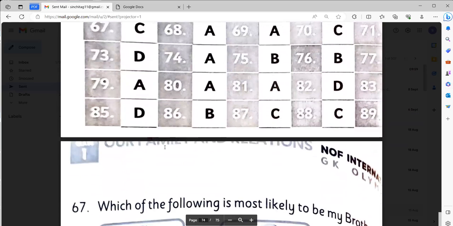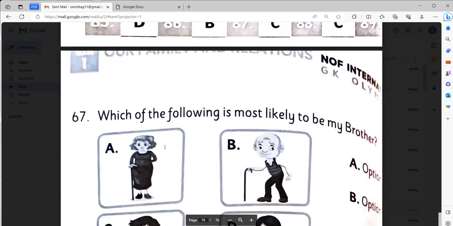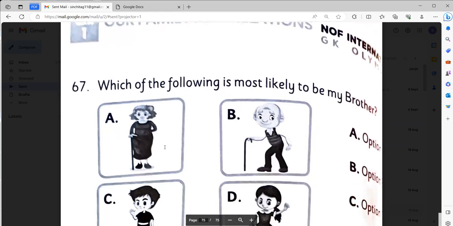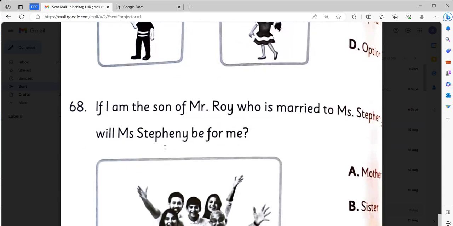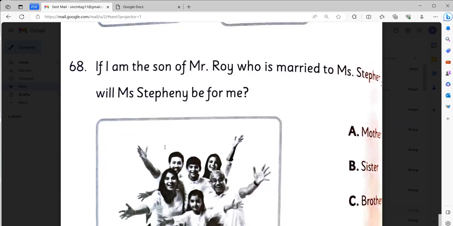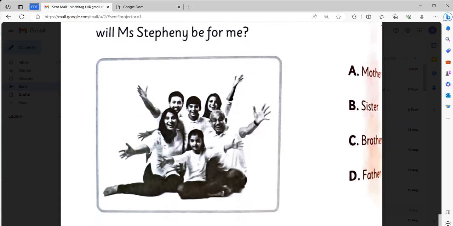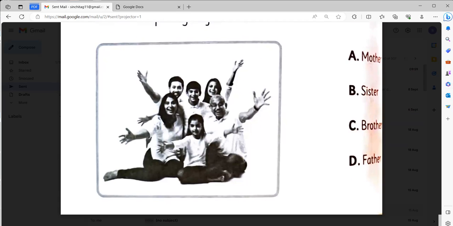That's all. Please, which of the following is most likely to be my brother? It will be option C. If I am the son of Mr. Roy who is married to Miss Stephen, what will Mrs. Stephen be for me? It will be option A, mother.